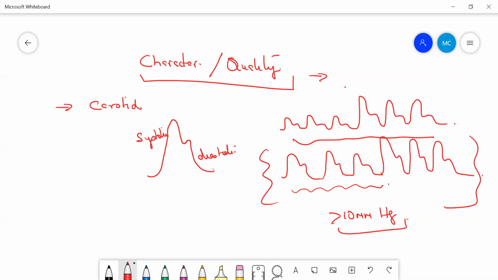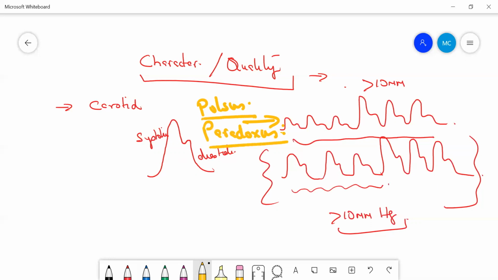But when this decrease in systolic blood pressure in the inspiratory phase becomes more than 10 millimeters of mercury, it is called pulsus paradoxus. So this you can find in the character or the quality of the pulse.